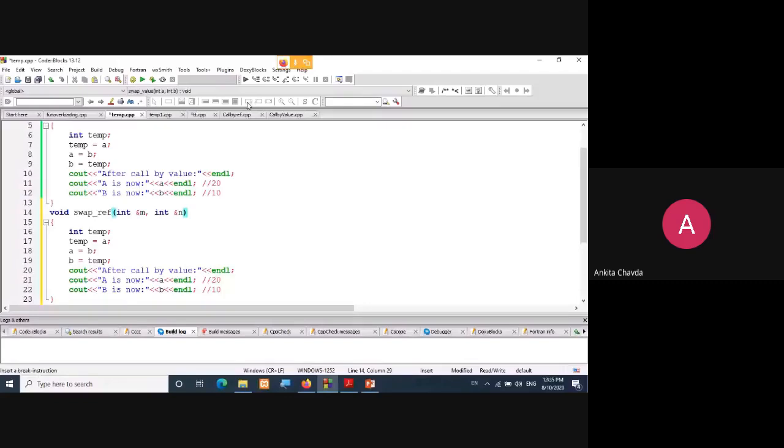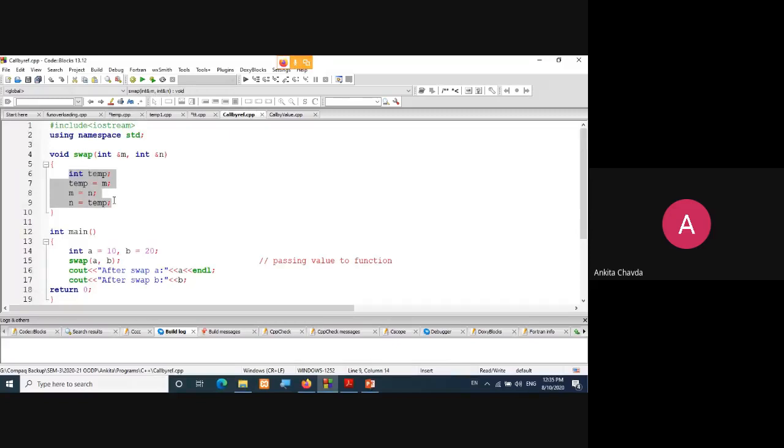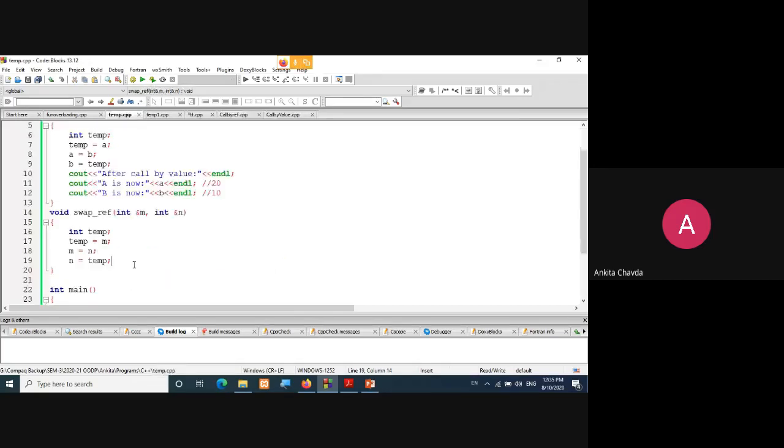Otherwise, it's perfectly fine if you are not changing variable names; then also it will work. But I'm doing it. So here temp equals M, M equals N, N equals temp. This is my swap by reference. The only change is in the formal parameters in your function definition. At that time, you have to add this ampersand sign. That's it. It's so simple to remember, right?